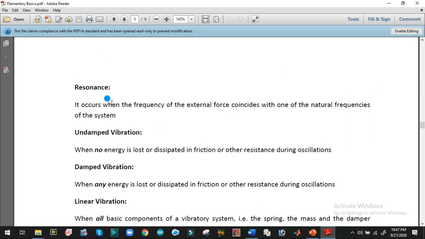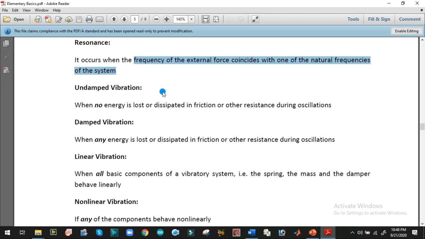What is resonance? It occurs when the frequency of external force coincides with the natural frequency of the system. So this is the most essential condition. Whenever the frequency of external force matches the natural frequency of the system, this is the point where there is a 100% chance that resonance will occur.